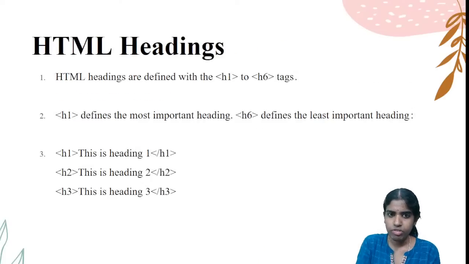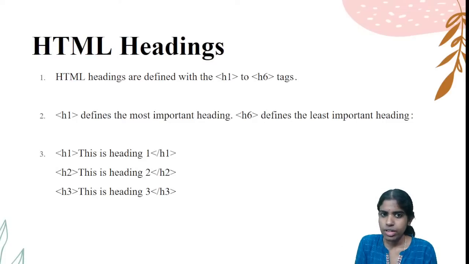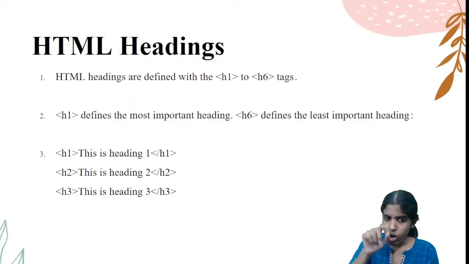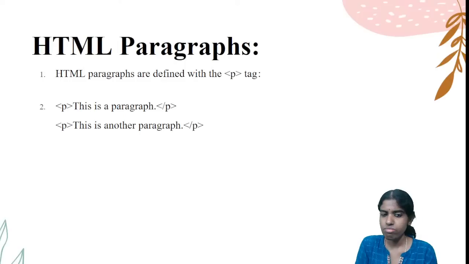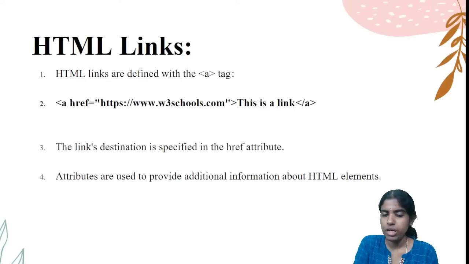Clear? So you can go for different types of headings. We have different tags, H1 to H6 tags. So HTML headings are defined with H1 to H6. Clear? So we have different levels of headings. Say for example, if I want this to be bolder, I can go for H1. If I want this to be less bold, I can go for H2 and H3. So we have different types of headings from H1 to H6. And we can go for paragraph tags, the P tag. It is enclosed within P and hyphen /P.